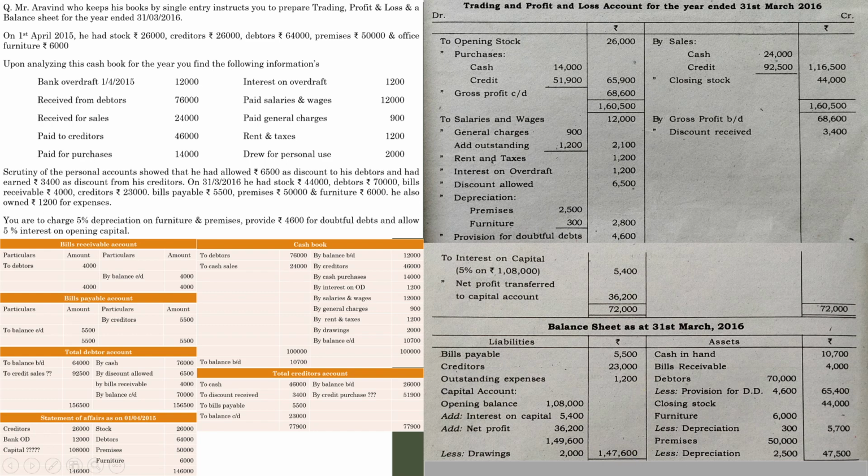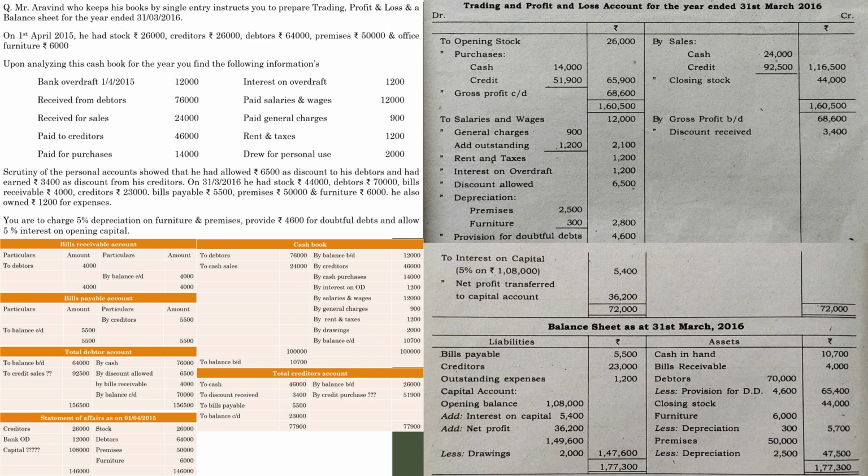Now take the total of both sides. You can see that both the sides have the same amount, so our computation was correct. So this is how you have to deal with preparation of trading profit and loss account and balance sheet whenever this type of or similar pattern of question comes.